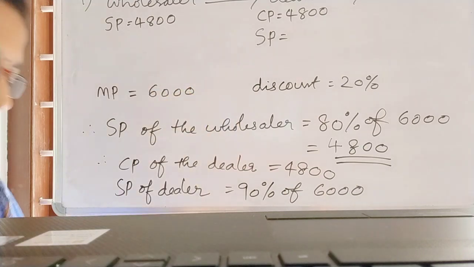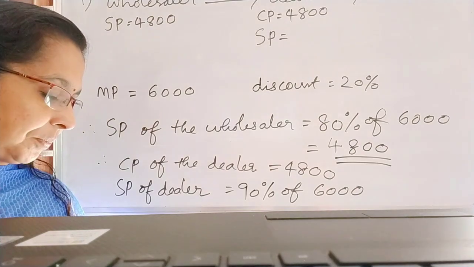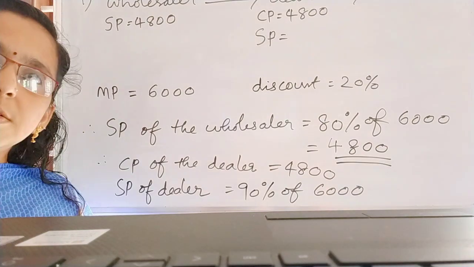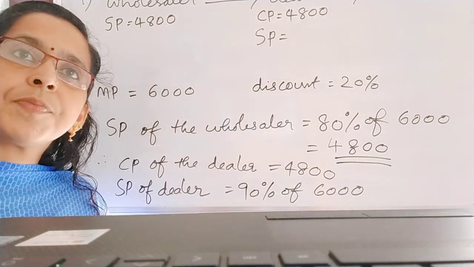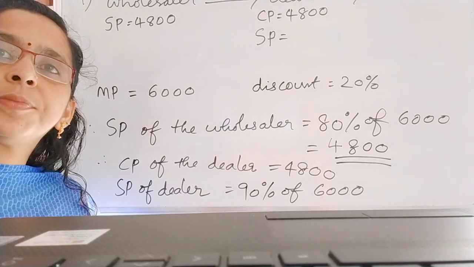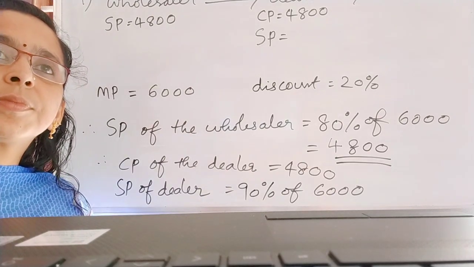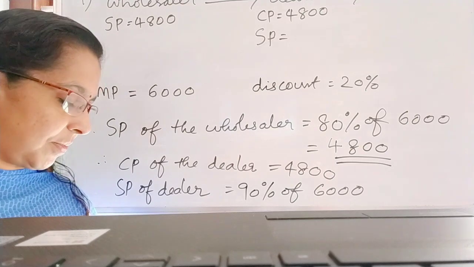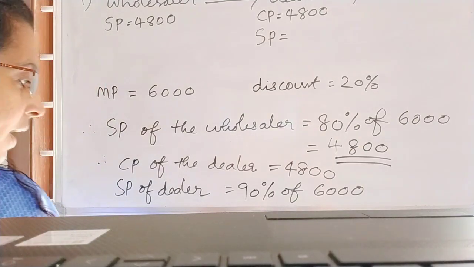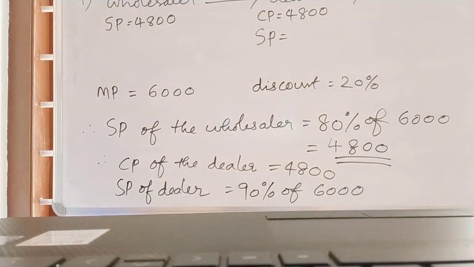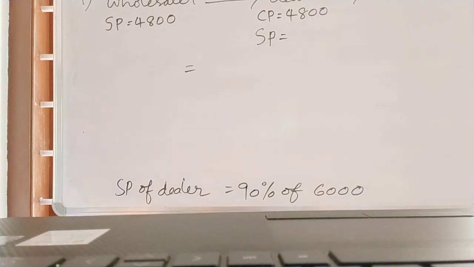Got the meaning of that sentence? Girls? Yes, ma'am. Answer, SP of dealer: 90 by 100 into 6,000.